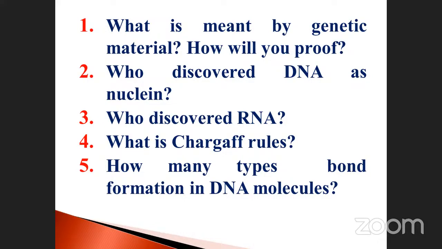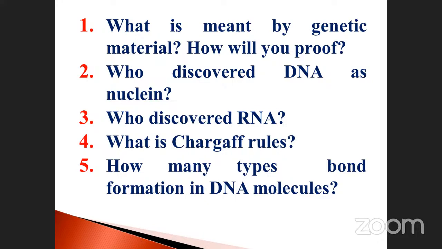The next one is what is meant by Chargaff's rules. This is very, very important. It depends upon the nitrogen bases present in DNA and RNA. We'll discuss it one by one. And then how many types of bond formation are in a DNA molecule?